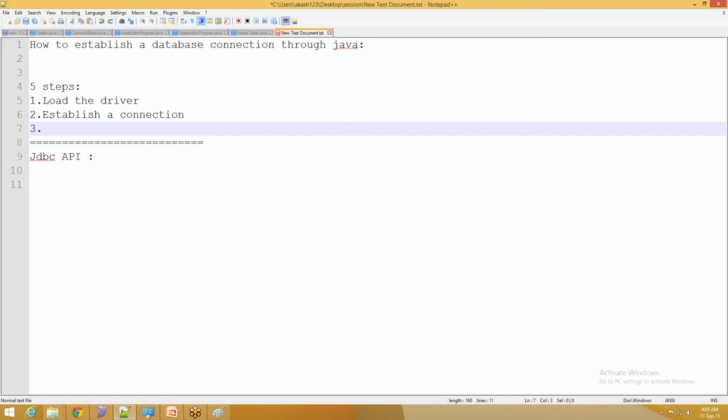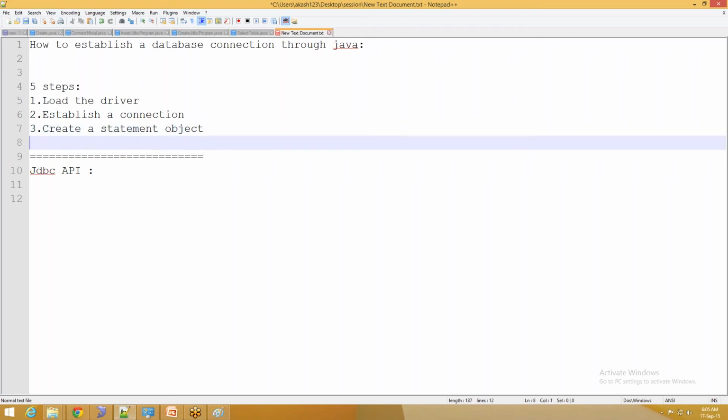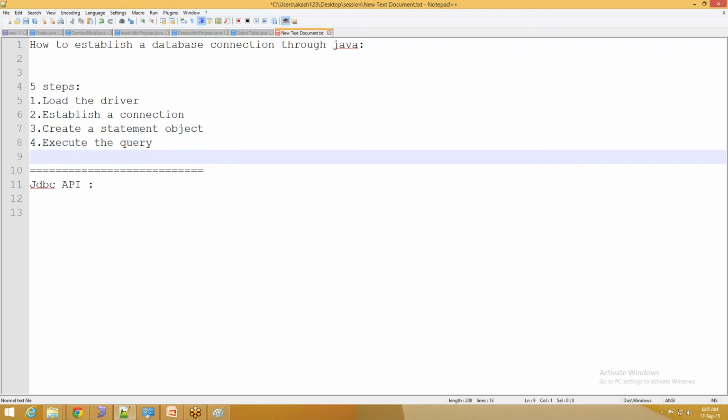Third one is create a statement object. Fourth one is execute the query. And fifth one is close the connection.